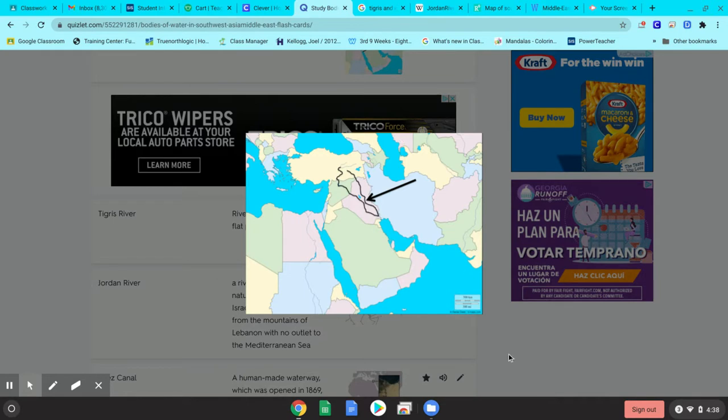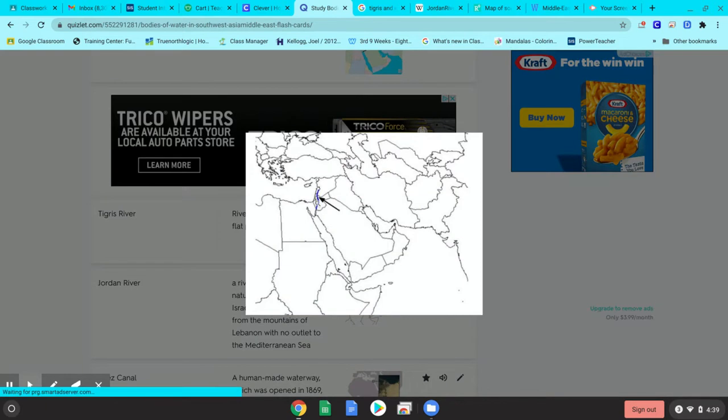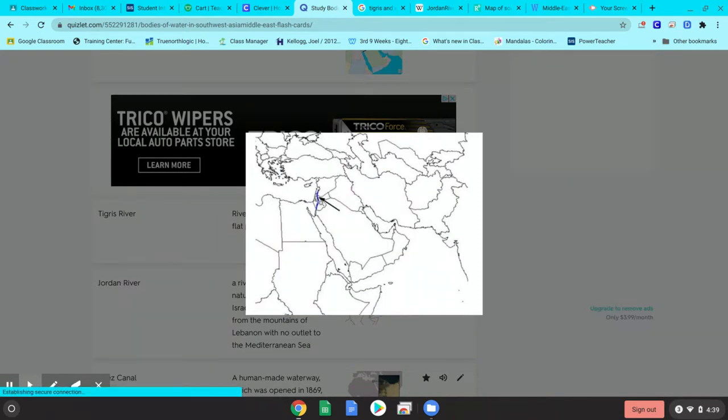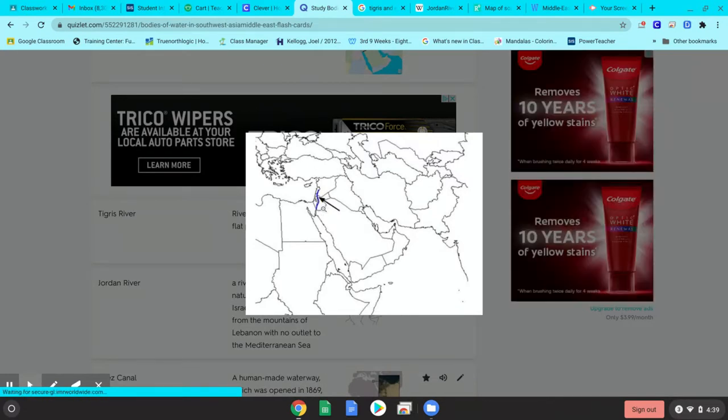Now, there's one other, and it is called the Jordan River. Now, the Jordan River, this one's always kind of hard to see. It's right down through here. You see this country that looks like a tomahawk? That's the country of Jordan. The Jordan River is right next to the country of Jordan, and that country looks like a tomahawk.